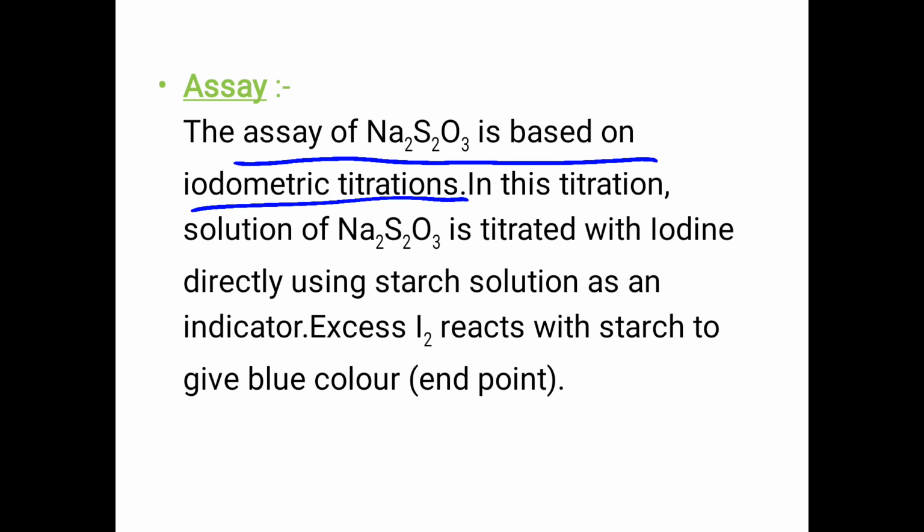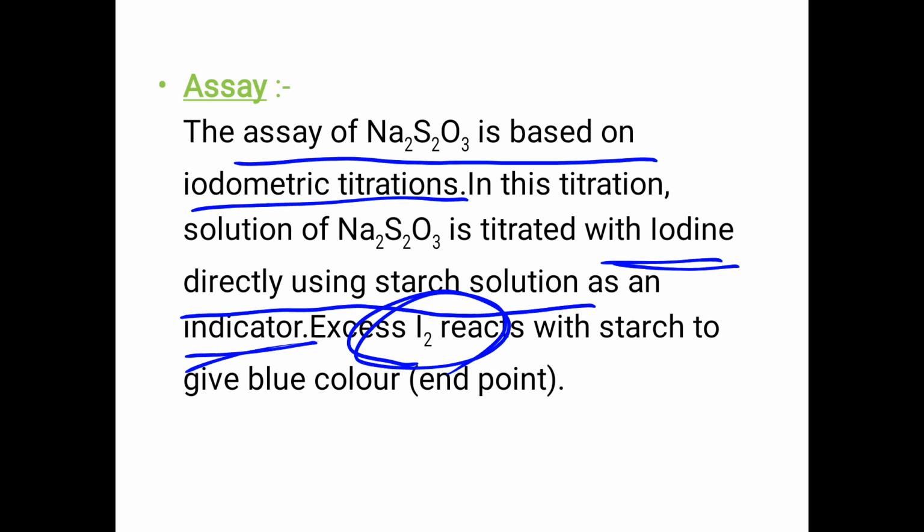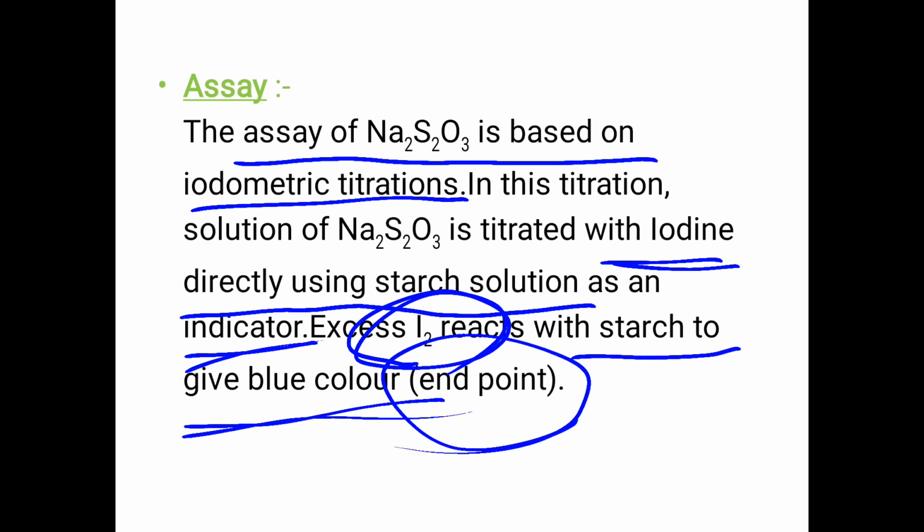In this titration, 0.5 gram of sample is dissolved in 20 ml of water, then titrated against 0.05 molar iodine solution using starch solution as an indicator. Excess iodine reacts with the starch to give a blue color. That is the end point.